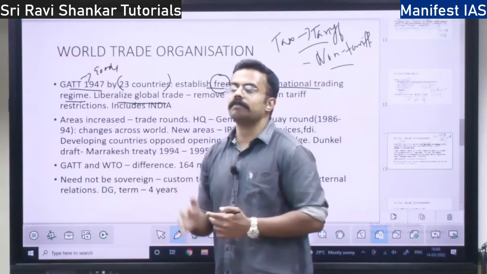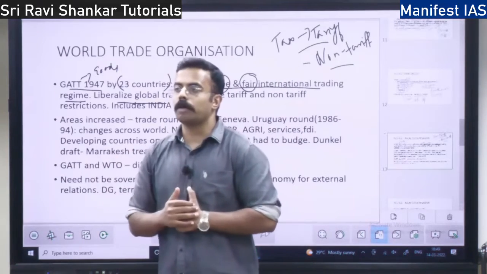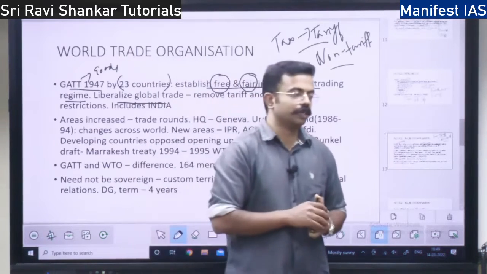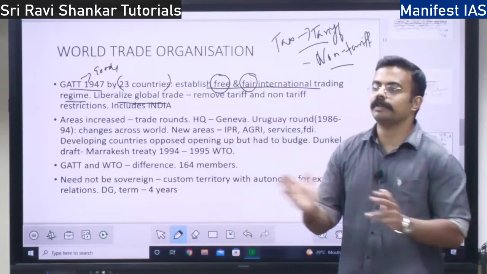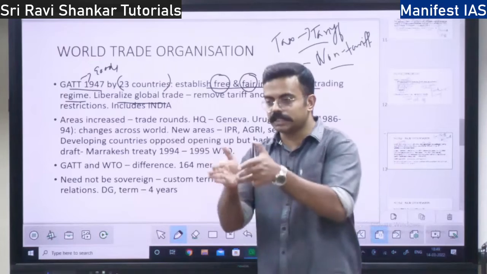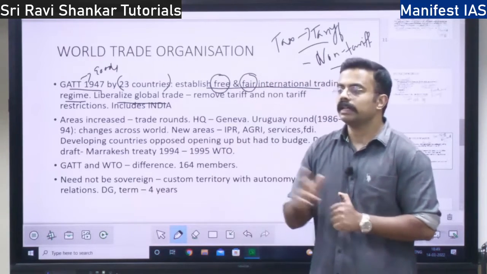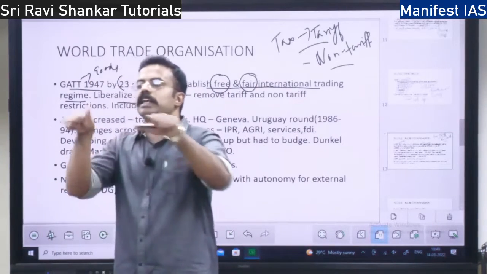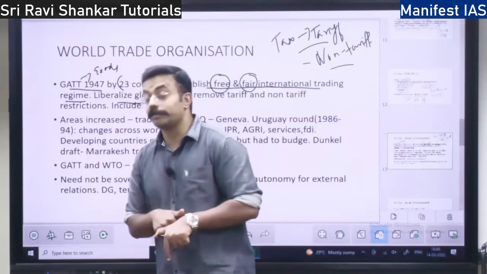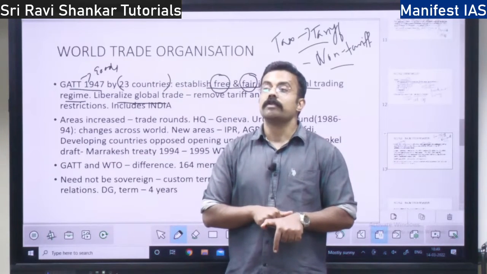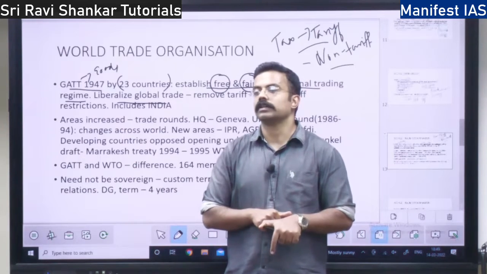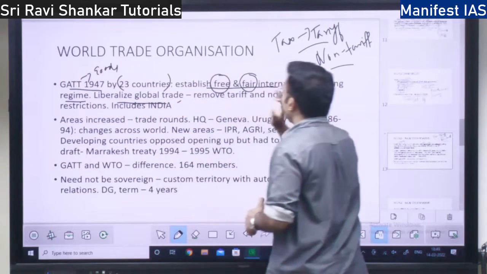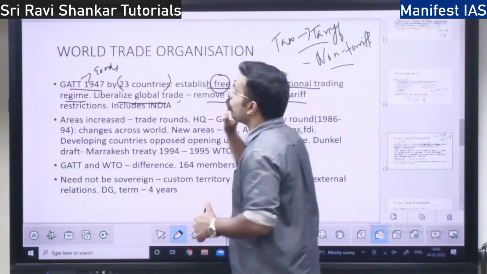Liberalizing means what? At that time there were a lot of conditions, a lot of drawbacks, a lot of hindrances. There was no trade taking place, especially during the Cold War, between Western Europe and Eastern Europe. Berlin itself was divided by the Berlin Wall, right? There was no trade between liberal countries and communist countries. India itself was a self-sufficient or self-reliant economy. India followed the policy of import substitution, right? So because of this, liberalizing the global trade and also removing tariff and non-tariff restrictions.